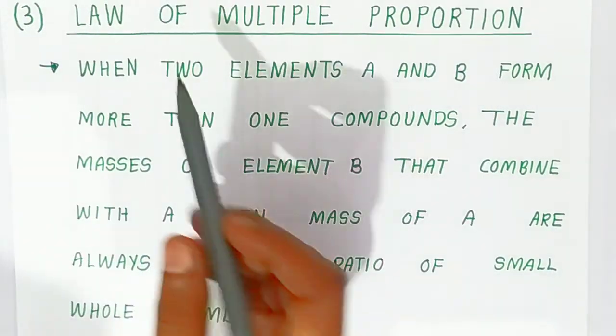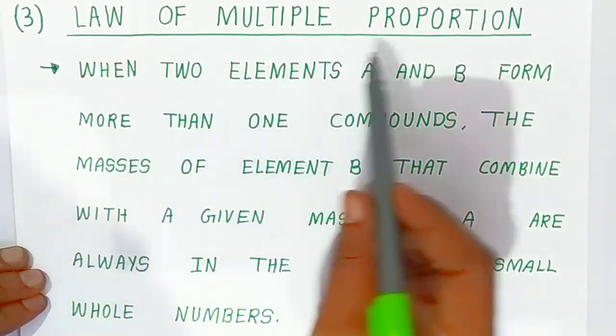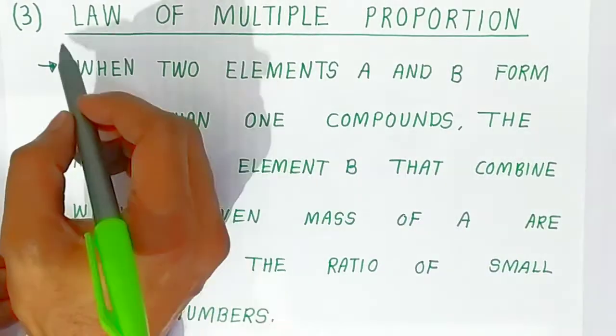Now after that students, we are going to see the third law, that is called the law of multiple proportion. Now what is the law of multiple proportion students?